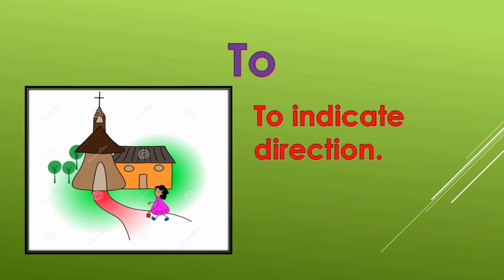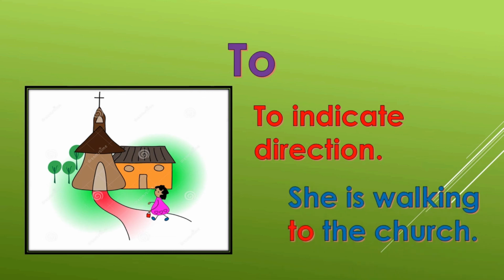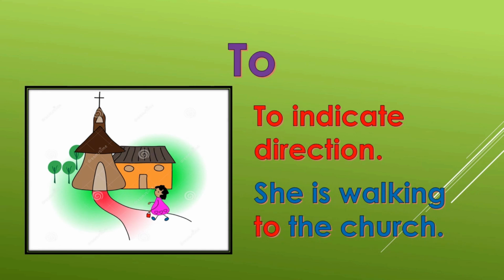So her direction is towards the church. So in such a situation where some kind of direction is indicated, we can use the preposition to. Now let us look at this example. She is walking to the church. Therefore the direction in which she is walking ends at the church.